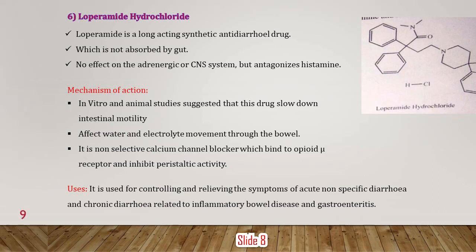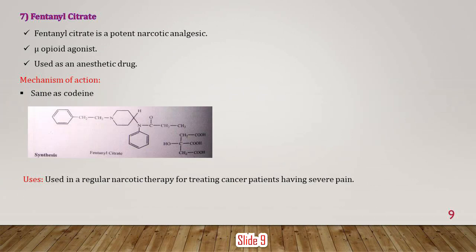Now, on slide number 9, fentanyl citrate. Fentanyl citrate is a potent narcotic analgesic. This mu opioid agonist is also used as an anesthetic drug. The mechanism of action is the same as codeine, and very many times the synthesis of fentanyl citrate is asked in the exam. It is used in regular narcotic therapy for the treatment of cancer patients having severe, unbearable pain.